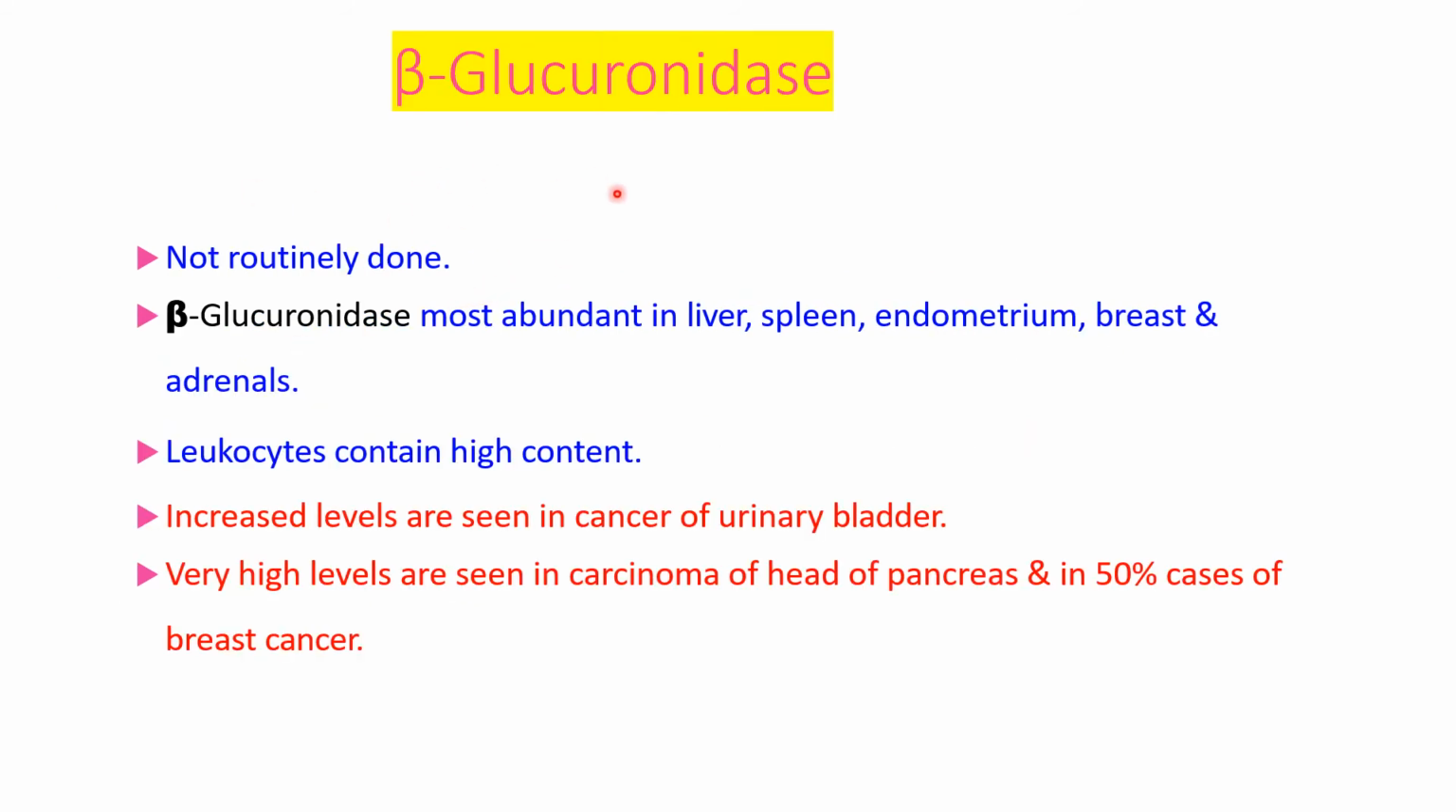Next enzyme is beta glucuronidase. This is not routinely estimated. It is present in liver, spleen, endometrium, breast, and adrenals. Leukocytes also contain high amount. Increased levels are seen in cancer of urinary bladder, and very high levels are seen in carcinoma of head of pancreas and in 50% cases of breast cancer. So beta glucuronidase is not a commonly estimated enzyme in the blood, but if its level is increased, that indicates that there may be cancer of urinary bladder, or carcinoma of head of pancreas, or breast cancer.